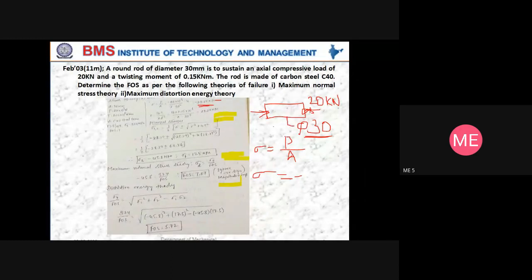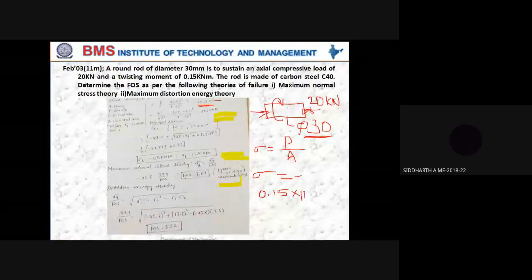Then it is also subjected to a torsional moment. What is the torsional moment? 0.15 into 10 power 6 Newton millimeter. Are you able to hear me? Yes, sir. Kilo is 10 power 3, and meter to millimeter is another 10 power 3, so the torsional moment is 0.15 into 10 power 6 Newton millimeter.